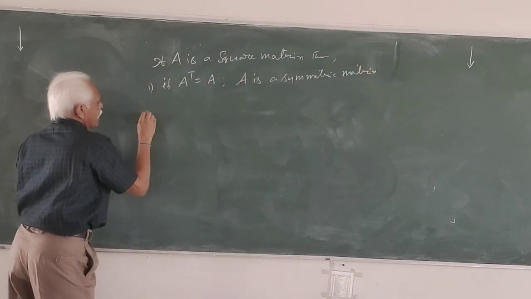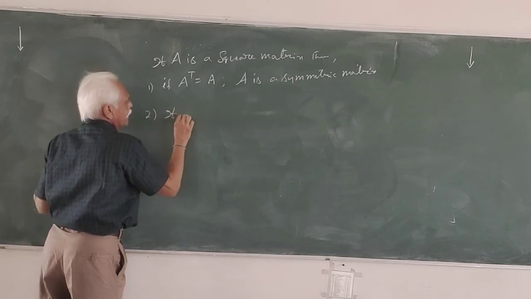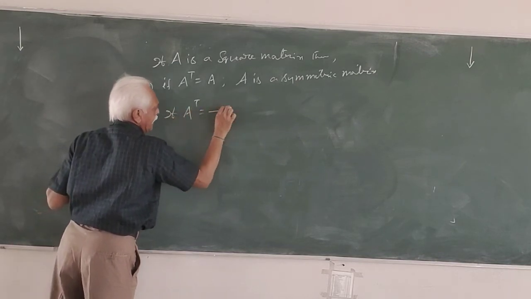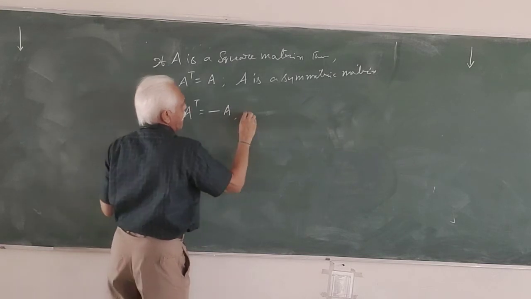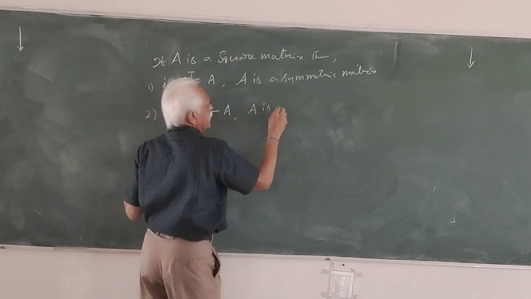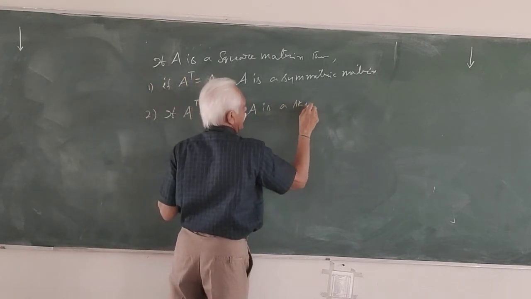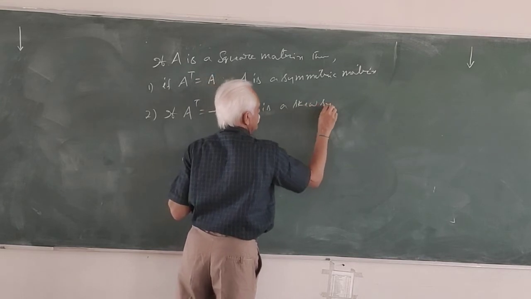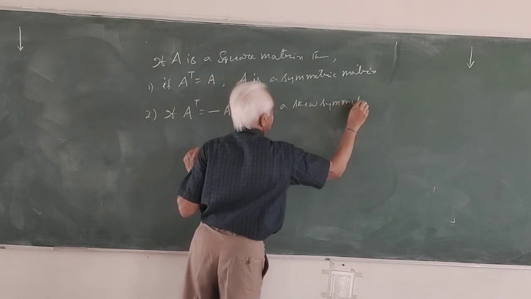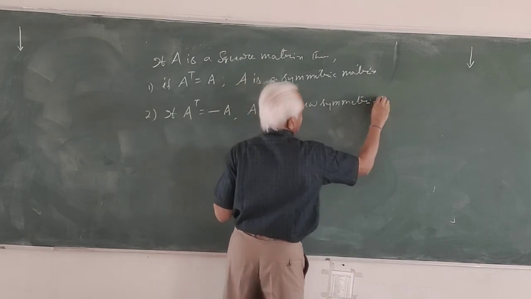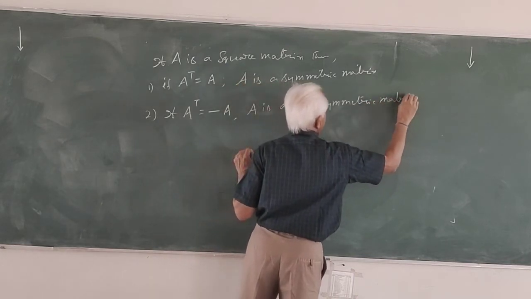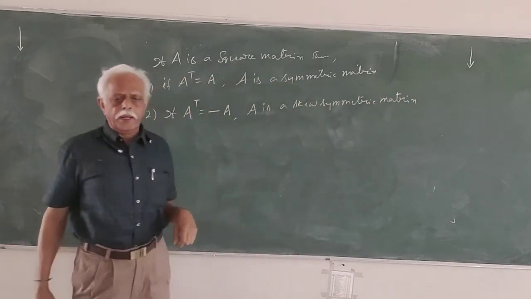Number 2, if A transpose is equal to minus A, then A is a skew symmetric matrix.